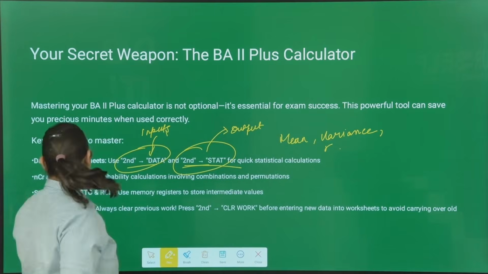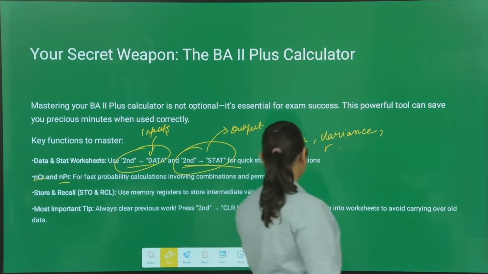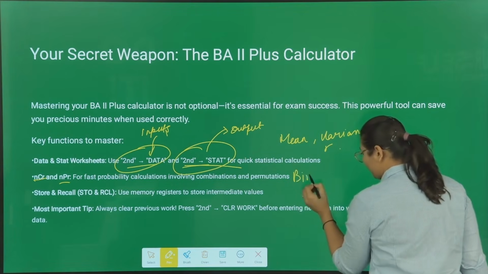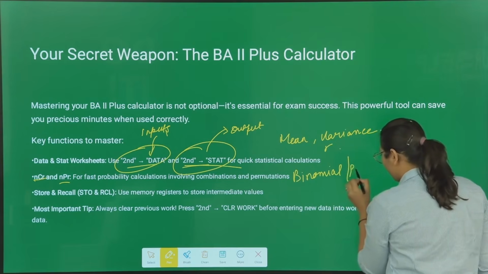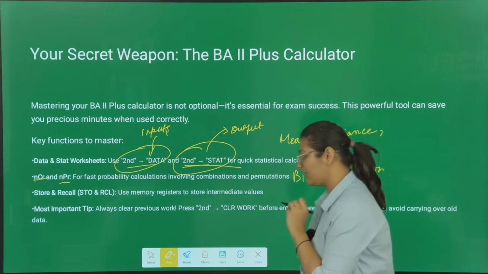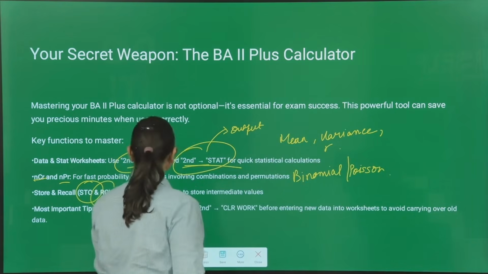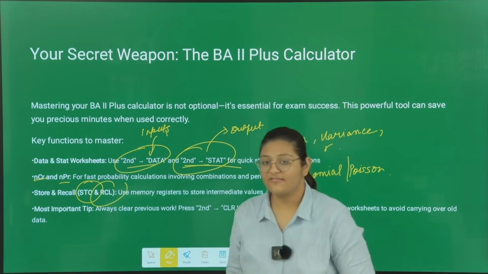Then the second function is NCR and NPR. This is basically for binomial and Poisson. So know this also, because of course they are going to give you one question from binomial or Poisson. So this is also a very important function. Then memory functions are the most important. Know how to store and how to recall your values.